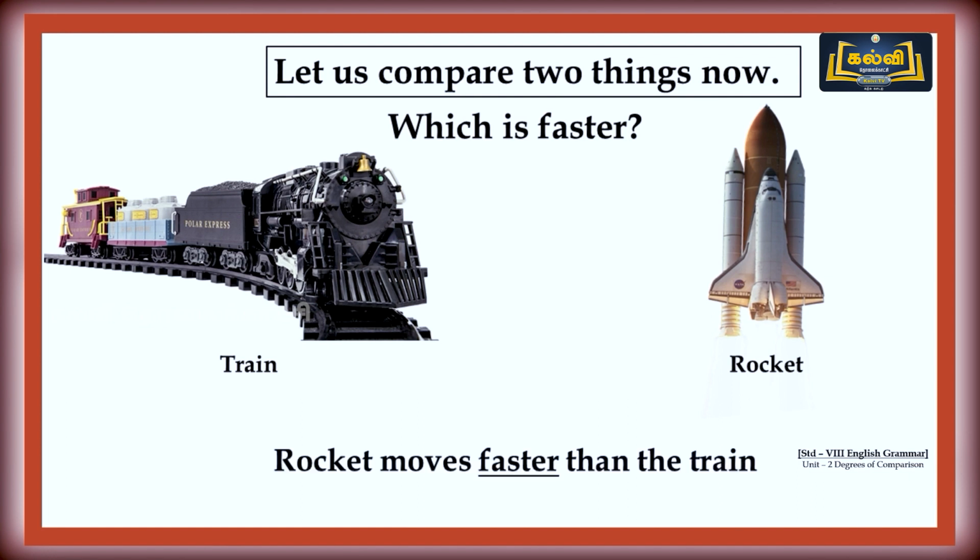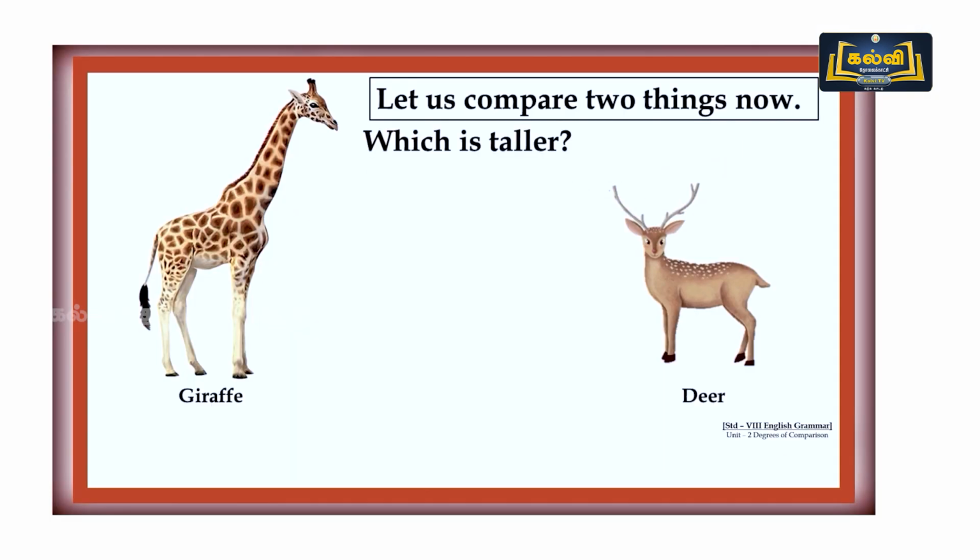The rocket moves faster than the train. So which is faster? Rocket is the right answer. Very good. We can say in another way that the train moves slower than the rocket. Shall we see another pair? Are you ready? Look at this picture now.